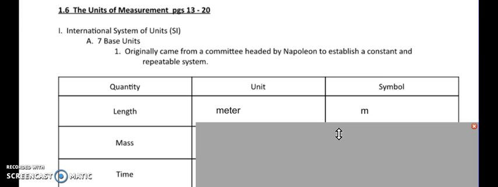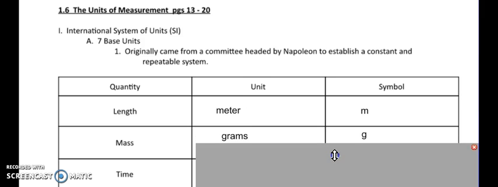The unit of mass: what they did is they took this length, this meter, and first of all, they made a cube out of it. So they had a length times width times height. And if they tried to fill that with water, no one could hold it and carry it, and that's pretty heavy. So they divided this length into smaller units, into 1/100th of a meter. They made a cube out of that, so that would be 1/100th of a meter cubed. And they filled it with the most common substance on Earth, readily available to most people, and that would be water. So the mass of this cube of water, they defined as 1 gram.